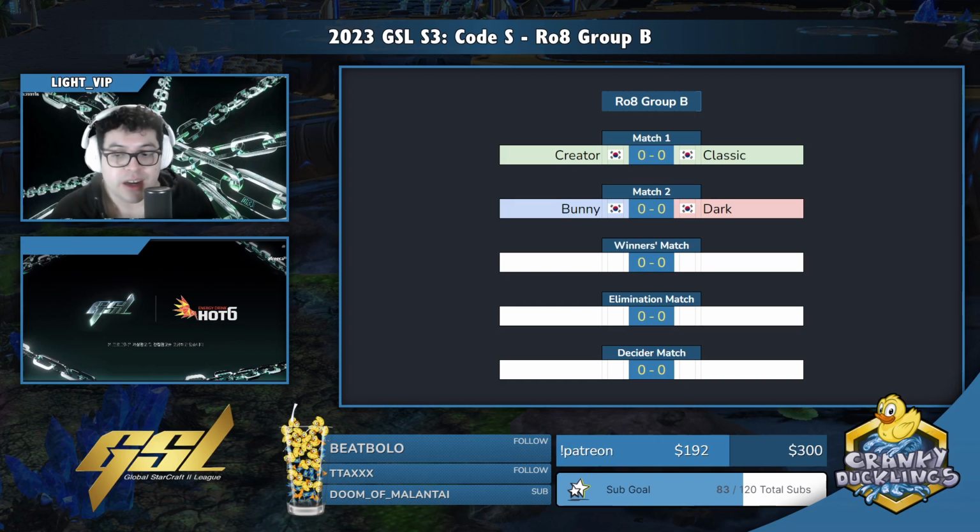Again, we were able to cast Dark earlier today, looking damn in form, damn dominant as well at ESL Americas, and I'm ready to experience some more Dark later on. What I'm really excited for is Bunny. There's no hiding, but I'm a massive Bunny fan ever since back in the day, back when he was on CJ Entus. Big CJ fan back in the Pro League days, and Bunny, he even has some decent English.